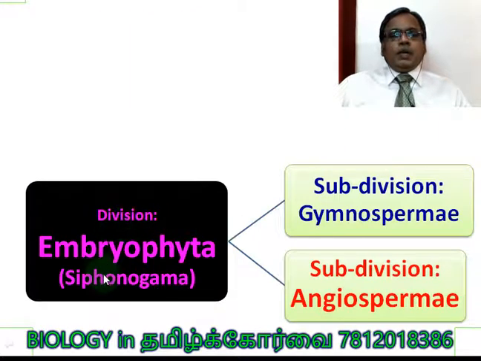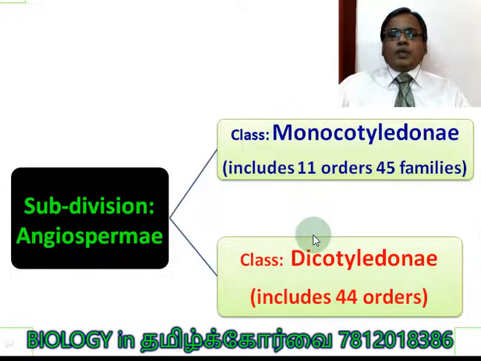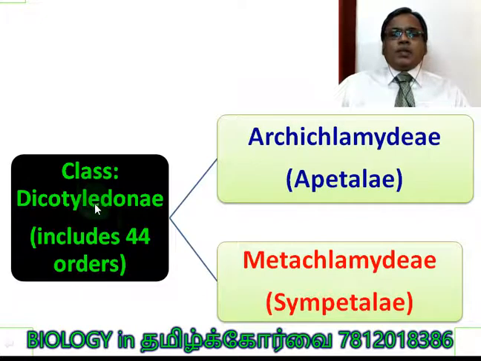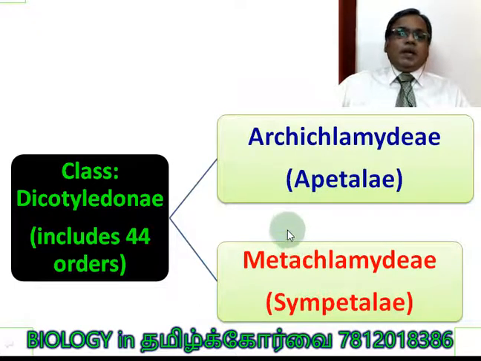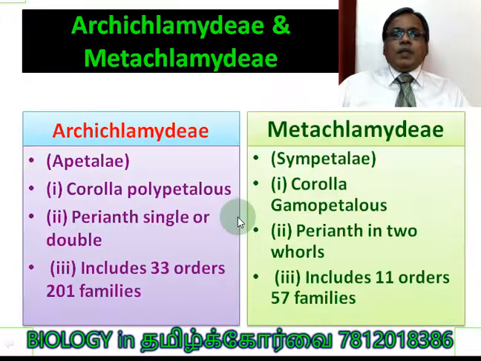Now you can see the division Embryophyta Siphonogama divided into two subdivisions, Gymnospermae and Angiospermae. Angiospermae is further classified into Monocotyledonae. It includes 11 orders, 45 families, and class Dicotyledonae consists of 44 orders. Archichlamydeae, apetalae, absence of petals, right? Metachlamydeae, sympetalae. These are the two groups coming under the class Dicotyledonae.